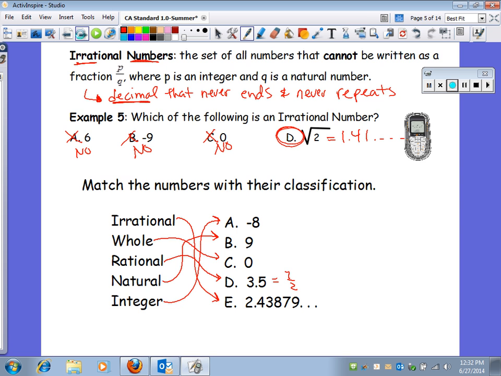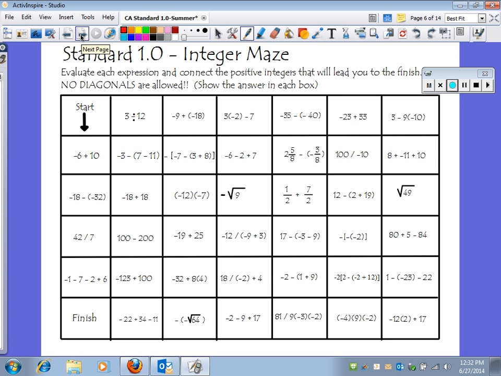Moving on. Okay, the maze is for you to work on. I'll get you started on it right now, give you a few answers here, and then we'll move to the next slide. Evaluate each expression and connect the positive integers that lead you to the finish. No diagonals are allowed.